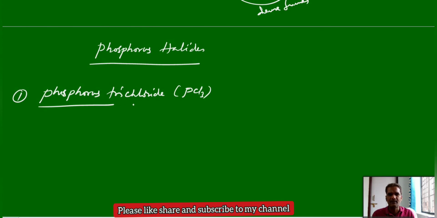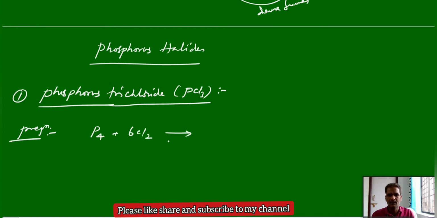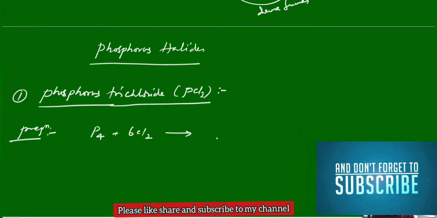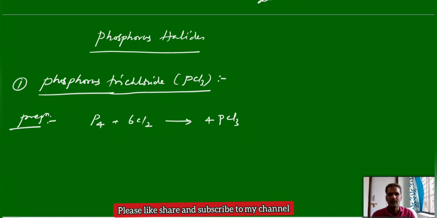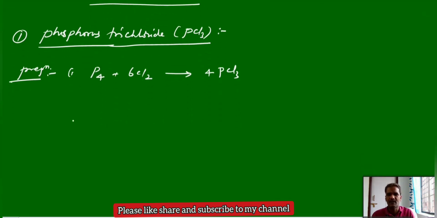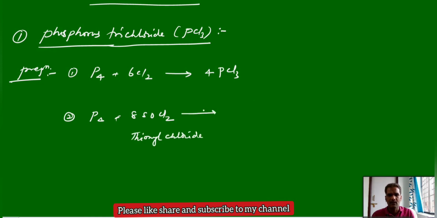The first one, phosphorus trichloride, PCl3. As usual, first the preparation of PCl3: white phosphorus with chlorine. A limited supply of chlorine can give PCl3. It is a direct reaction of phosphorus with chlorine. This is the first reaction. And the second preparation: phosphorus treated with thionyl chloride, SOCl2, can produce PCl3. These are the two preparation methods for phosphorus trichloride.